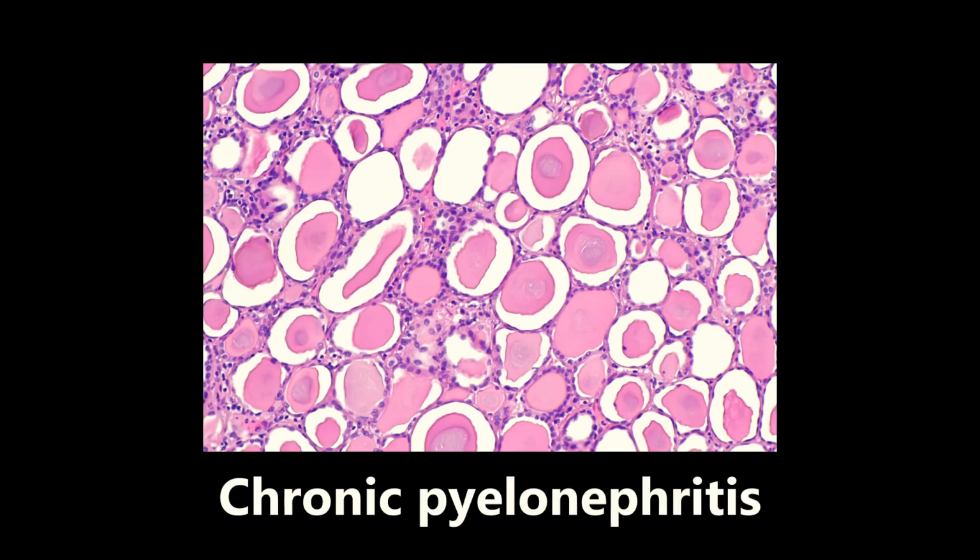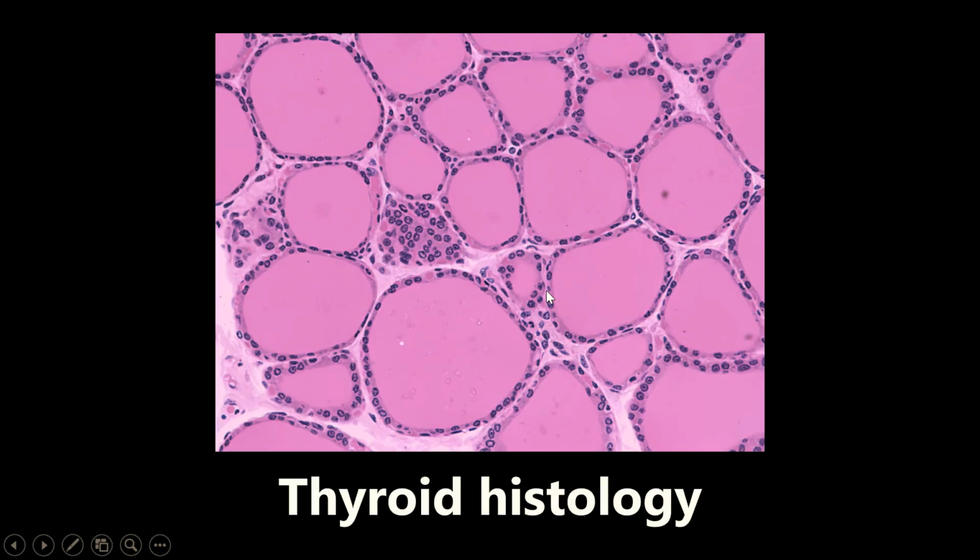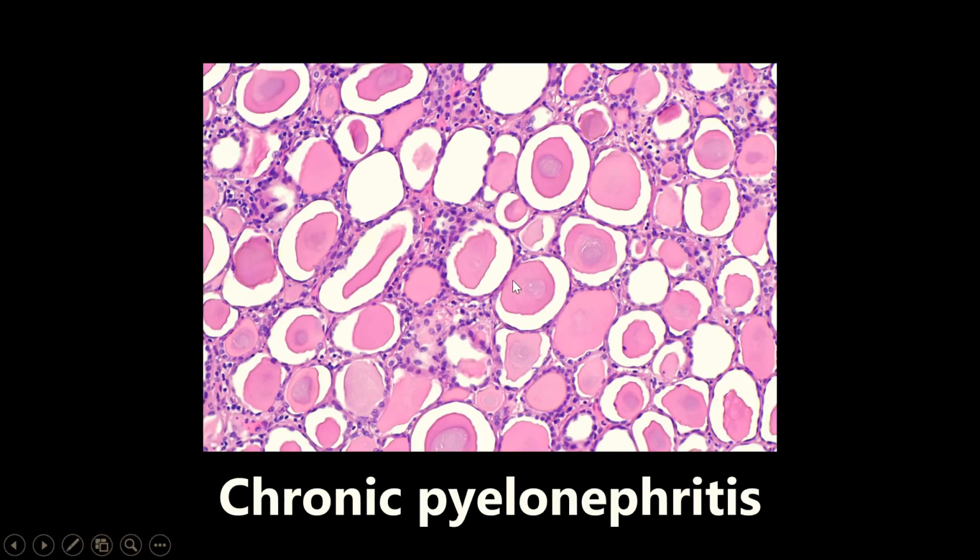This is an example of a chronic pyelonephritis, and the giveaway is that this is a thyroidization of the kidney. What that means is there's been a recurring and chronic kidney infection, and that causes a buildup within the tubulointerstitial cells, so it looks kind of like the thyroid. Here's the histology of the thyroid to help you out. So this is a thyroidization of the kidney, seen in chronic pyelonephritis.